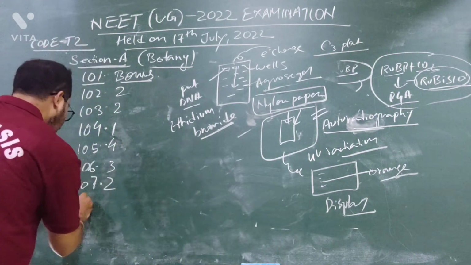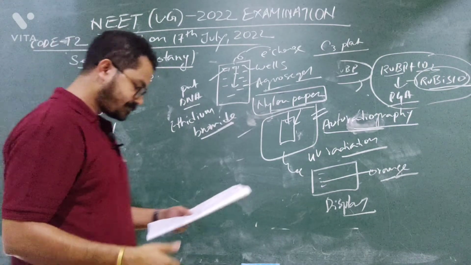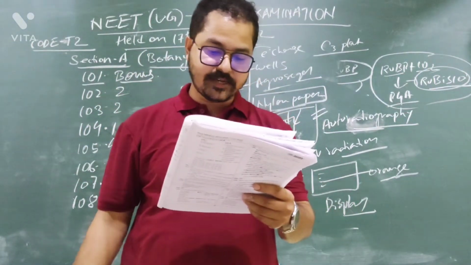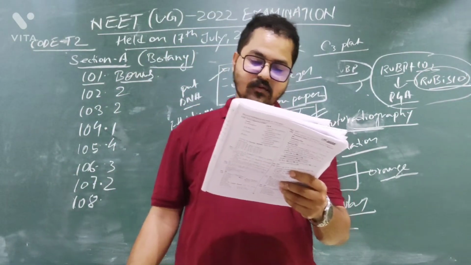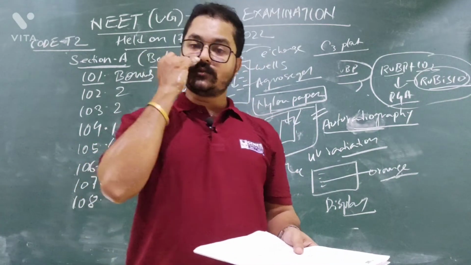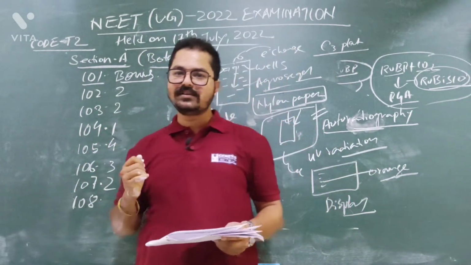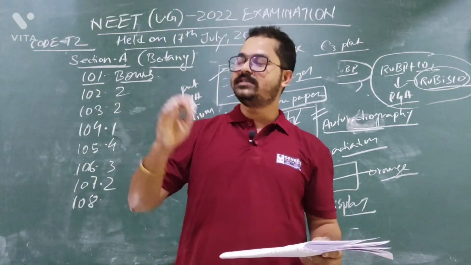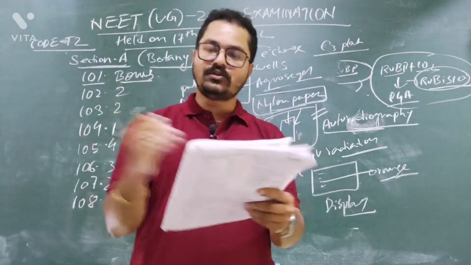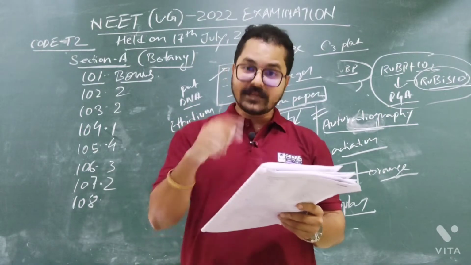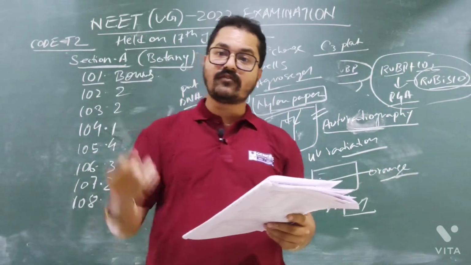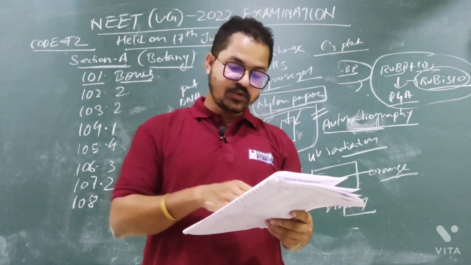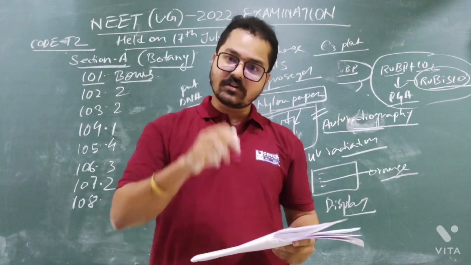Now question number 108. Habitat loss and fragmentation, overexploitation, alien species invasion, and co-extinction are causes for what? Option number 1, competition? No. Competition is a different thing. It is related to ecology, meaning interaction between species. What are they saying? Habitat loss, fragmentation, overexploitation of natural resources. So it will lead to what? It will lead to biodiversity loss.